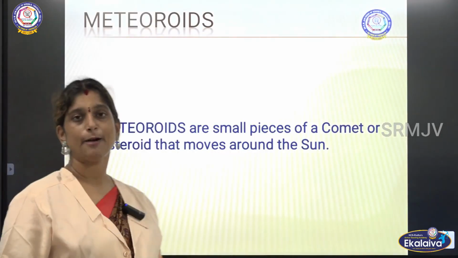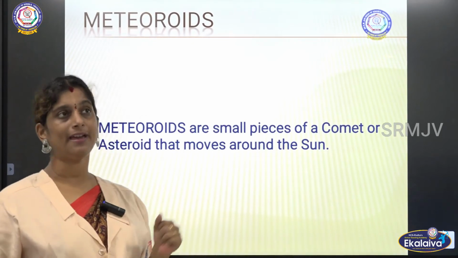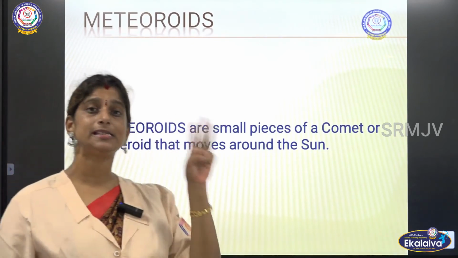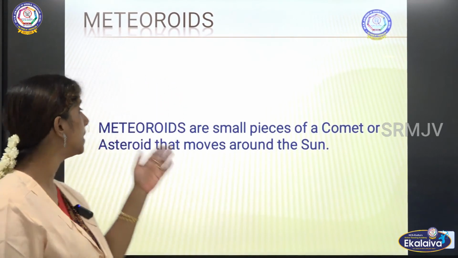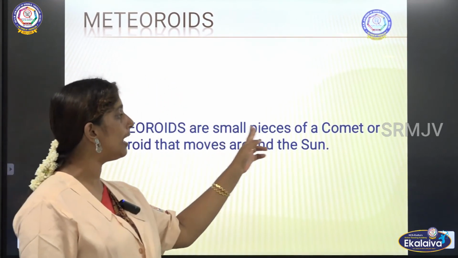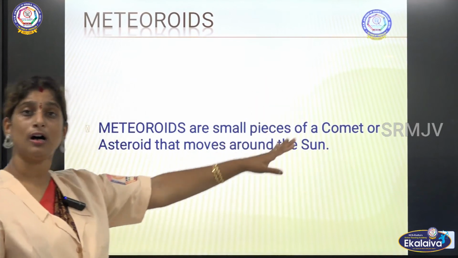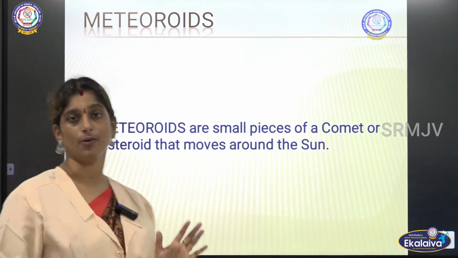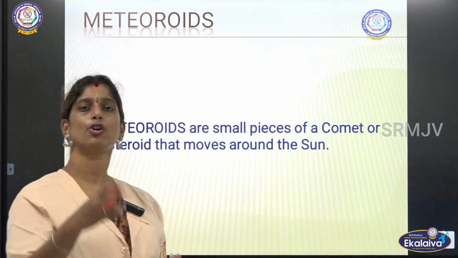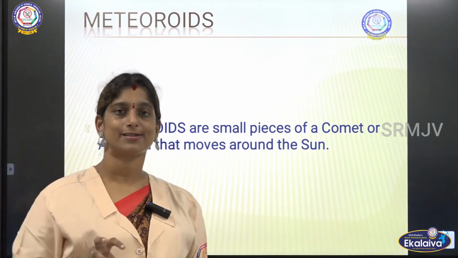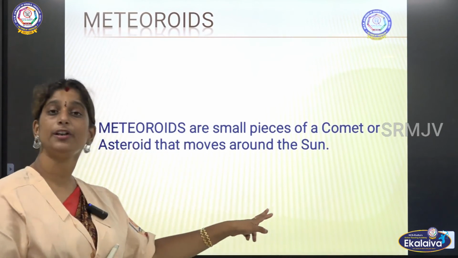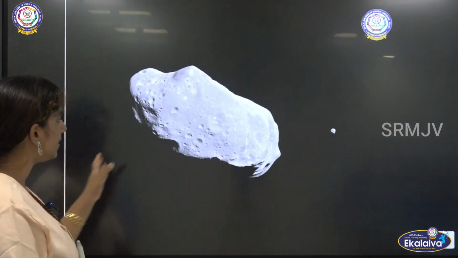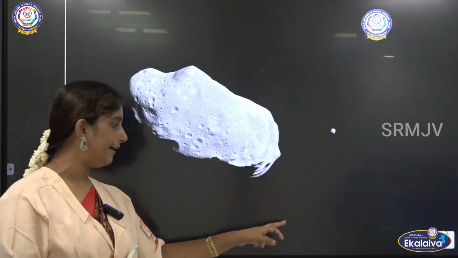So now we will see about meteoroids. There are three words which sound similar to us, but we should understand the difference between these three terms. Meteoroids are small pieces of comets or asteroids that move around the sun. So it is a part of either a comet or an asteroid, and it moves around the sun, and that is what we call a meteoroid. Here we could see a meteoroid.